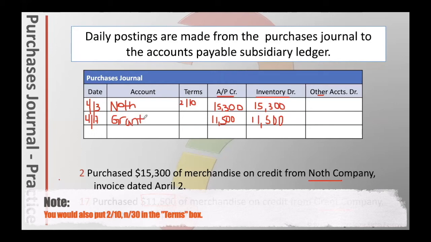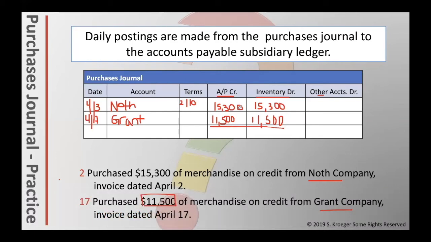Now that we're all done and we're just going to assume the month is over, we have to add up both columns. The amount would be 26,800. And since both boxes have the same amounts in it, it would be the same for both columns, 26,800.